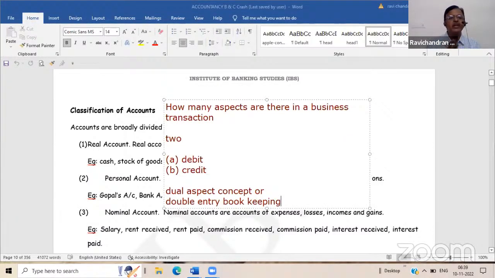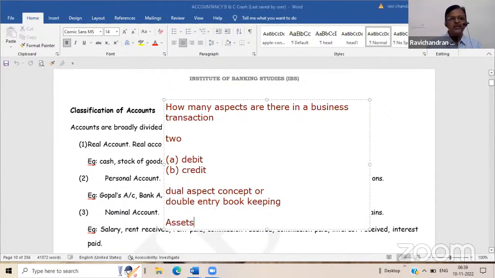Composite entry. It is a composite entry or compound entry. Compound entry means more than one debit and more than one credit simultaneously, whatever it may be. More than one is there, but it should match. The debit should match with the credit.